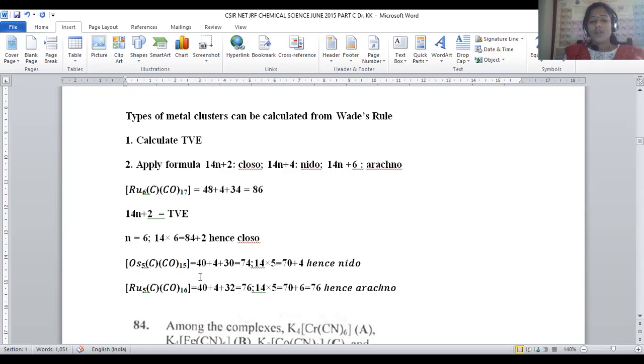Now we have to predict whether the 14n plus 2, 14n plus 4 or 14n plus 6 formula applies. Now 14 into how many metal atoms? N for this osmium complex is 5 because osmium atoms are 5, right? So now we apply 14 into 5. 14 into 5, how much? 70. In order to satisfy the total valency 74, how much extra do we have to add? That is 4. So 70 plus 4, that is nothing but the 14n plus 4 formula. If the 14n plus 4 formula applies, that is called nido.